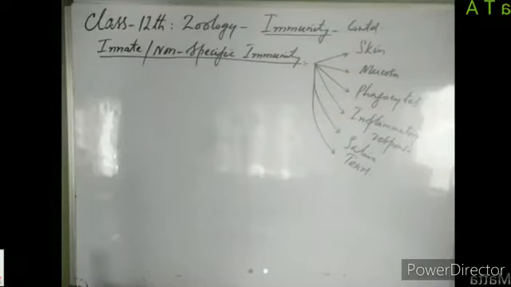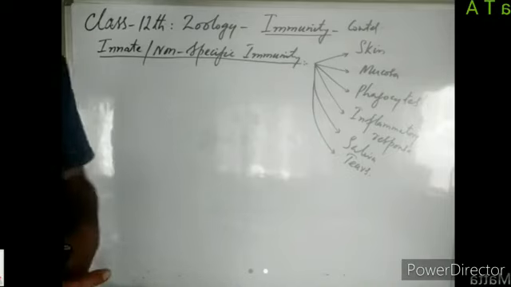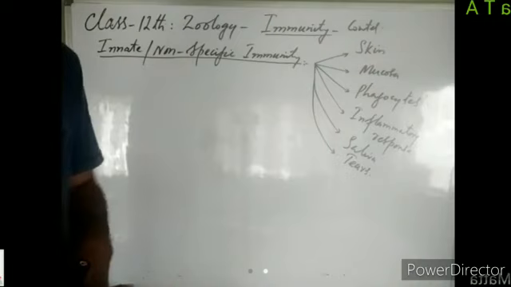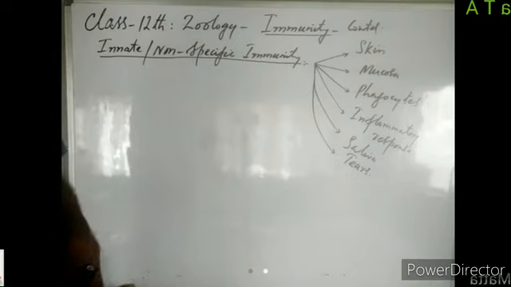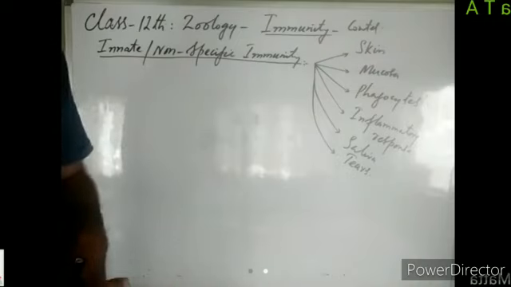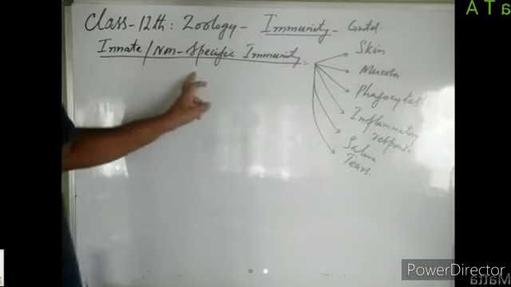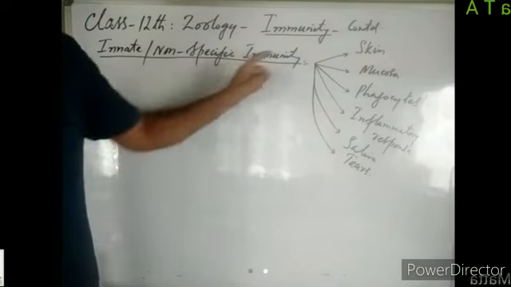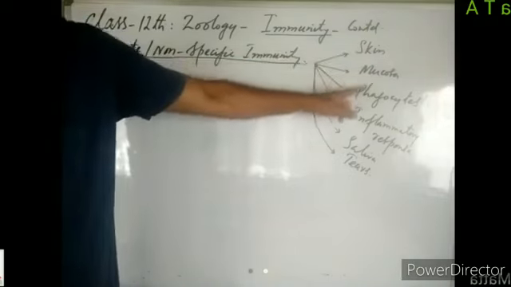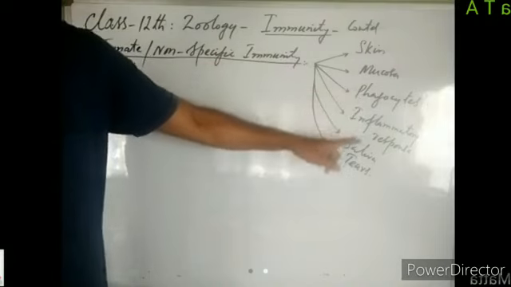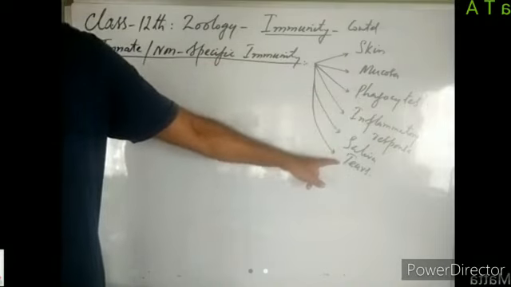So last time we were discussing immunity, and there are two types of immune responses or immunities present in our body. One we call innate or non-specific immunity, and another we call adaptive or specific immunity. As we discussed in the last lecture, innate or non-specific immunity is provided to us by skin, by mucosa, by phagocytes, by inflammatory response, by saliva, and by tears.